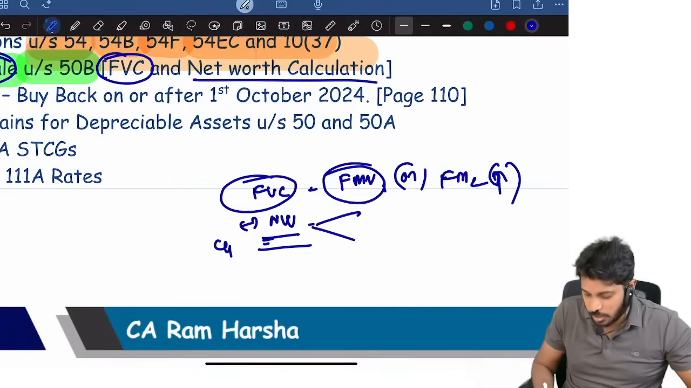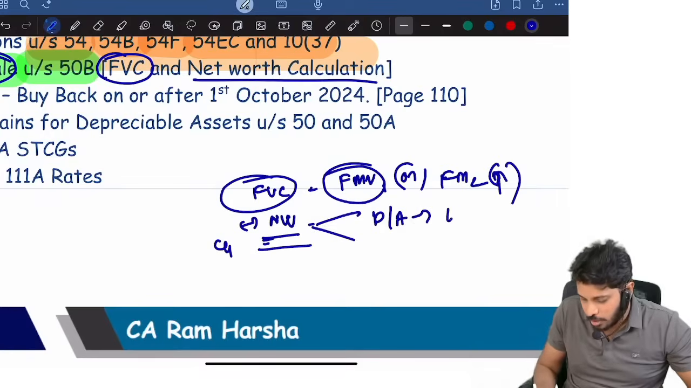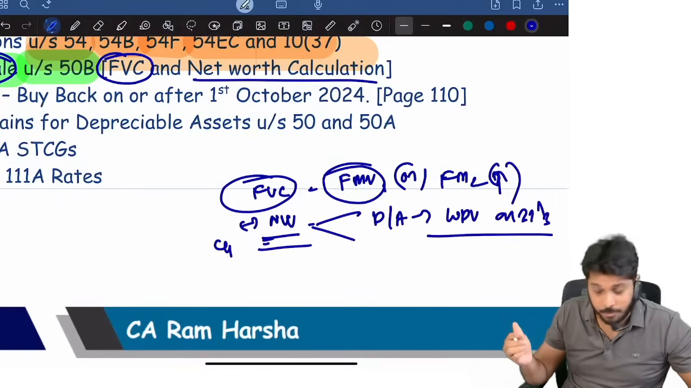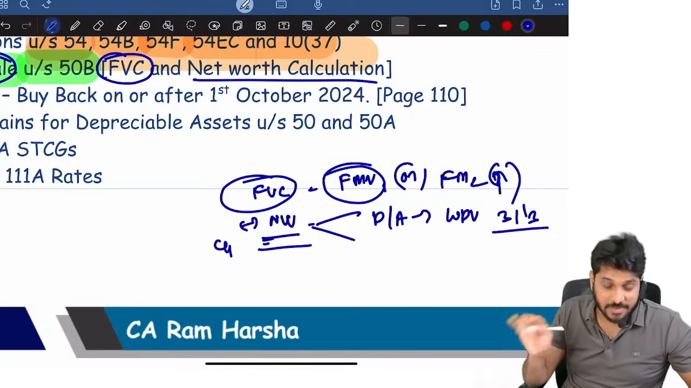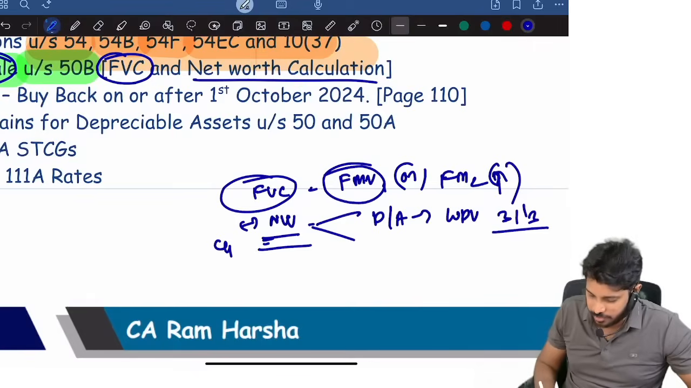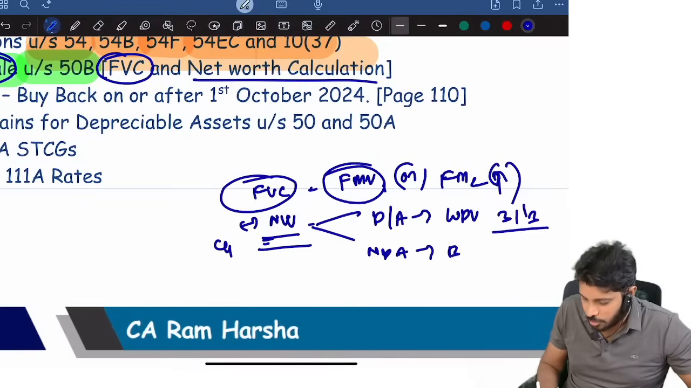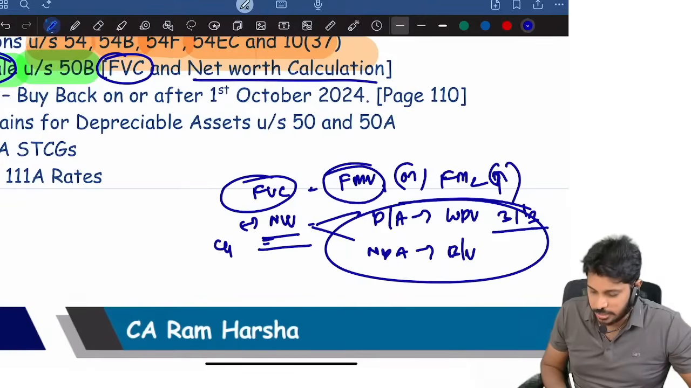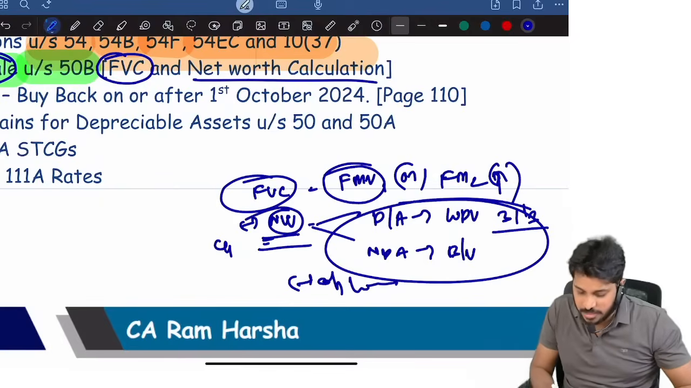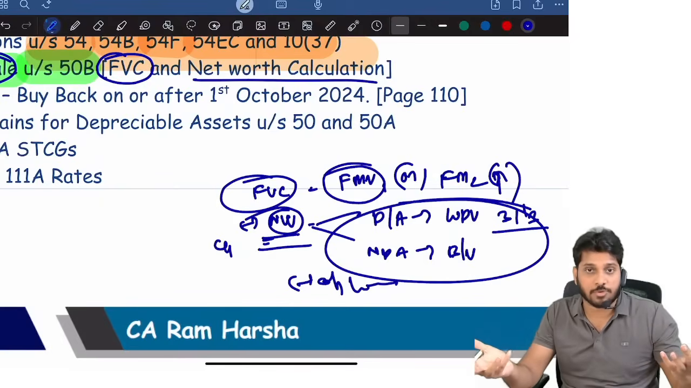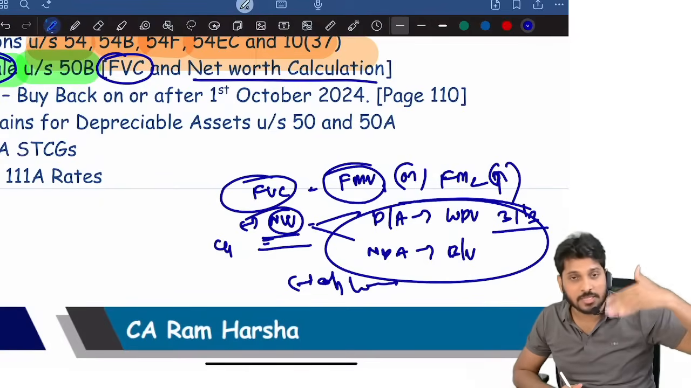Net worth is what? For depreciable assets, the WDV of the block on 31st March before claiming depreciation. For non-depreciable assets, book values. You total this, minus outside liabilities, and what you get is called net worth. This net worth itself is treated as cost of acquisition and cost of improvement. So consideration minus net worth is equal to capital gain.